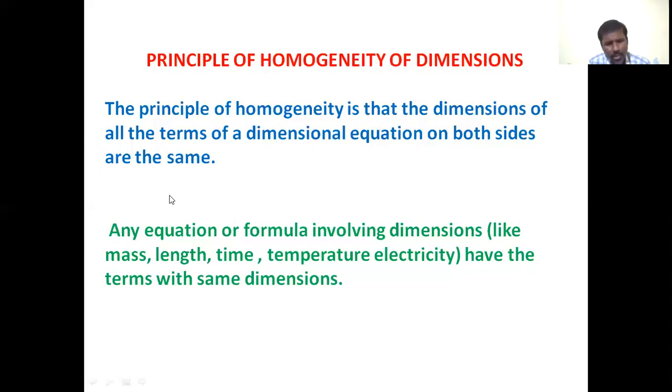That is, both sides of the equation consist of the same dimensional form.